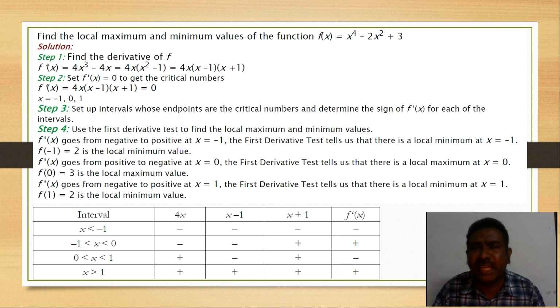So that is how we use the first derivative test to find out the maximum and minimum. Okay students, we hope that you understood very well. All the best.